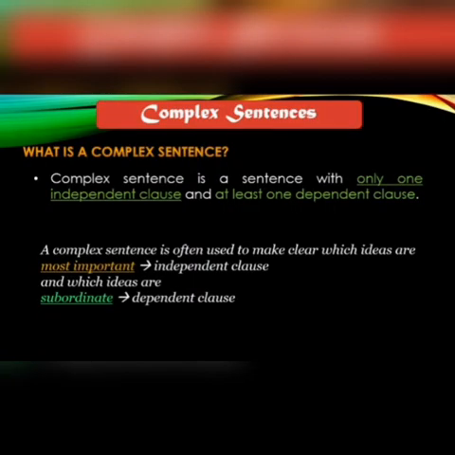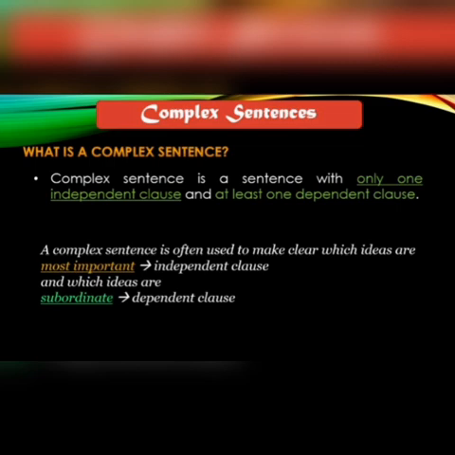Finish. Here I will explain about complex sentences. What is a complex sentence? A complex sentence is a sentence with only one independent clause and at least one dependent clause.